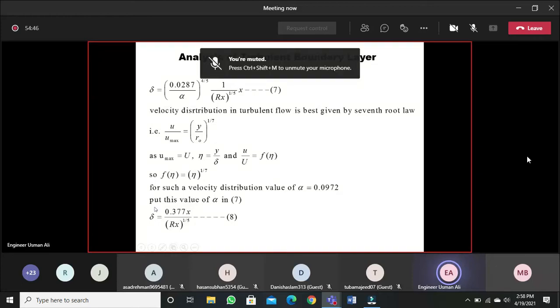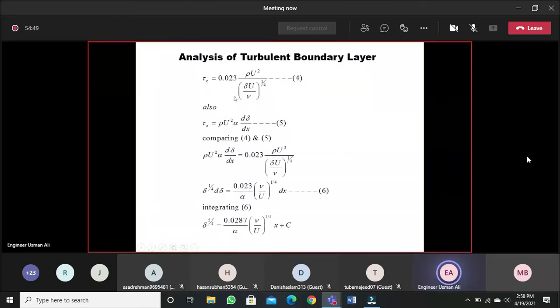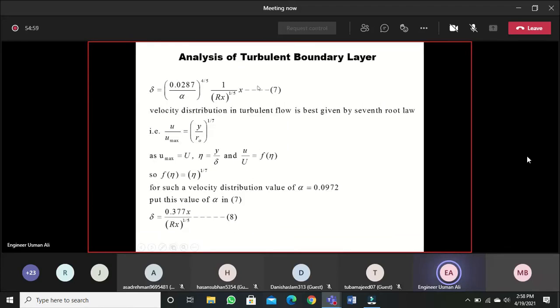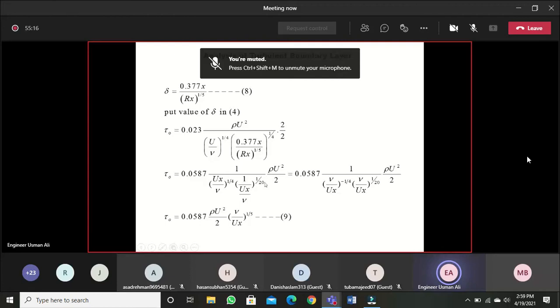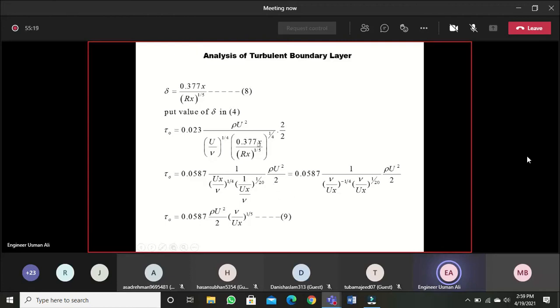Now if you put this value in equation number 4, this one, put the value of del in equation number 4 and simplify it. Again, you have to do it with your hand manually to understand this. I have mentioned all the steps, but some of the steps are missing. So you need to do it and then find and understand it. So we have put the value of del over here, and further simplification has been done.